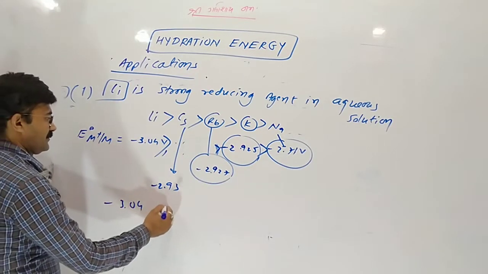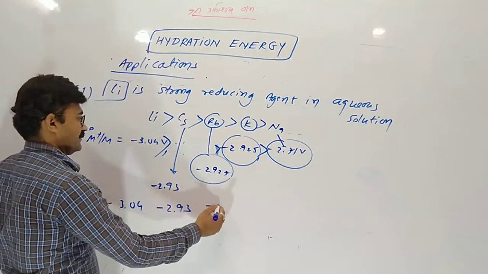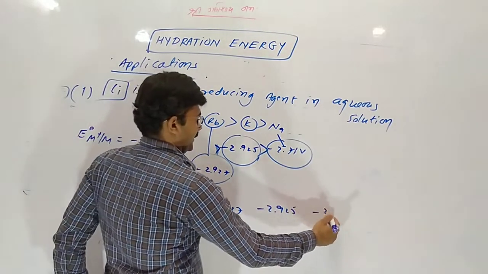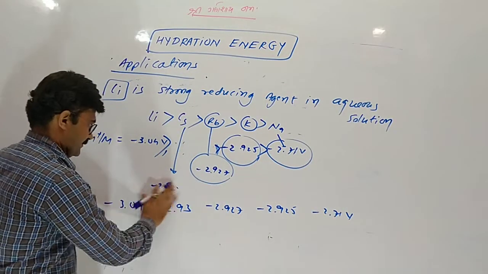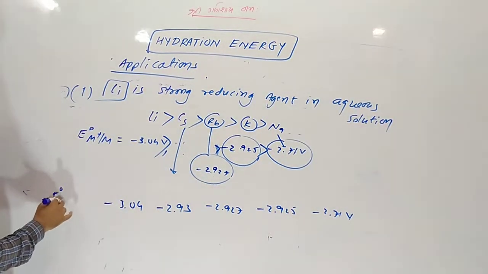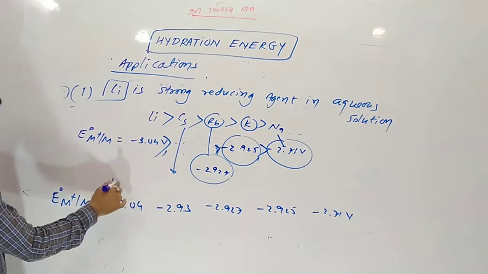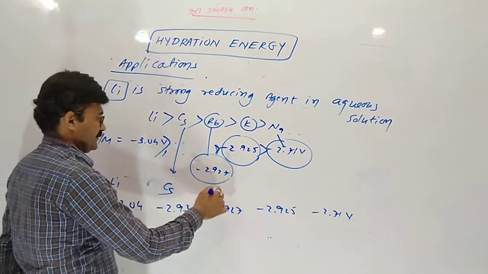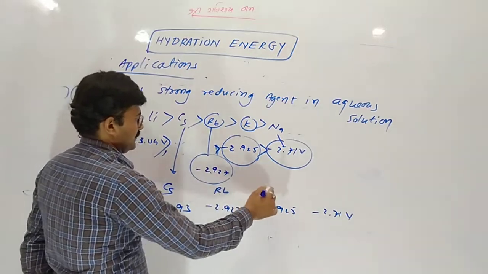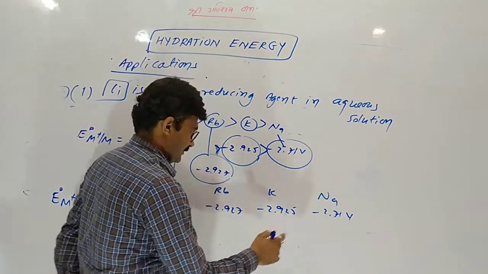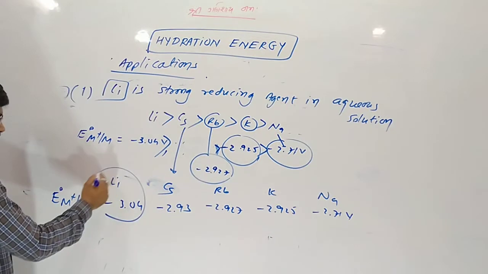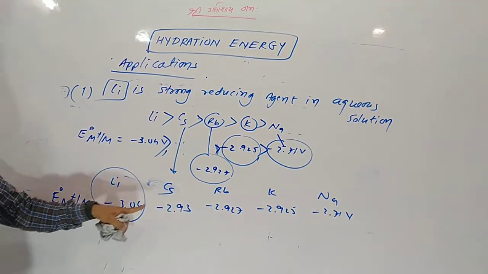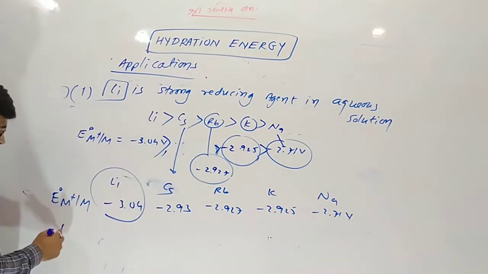3.04, 2.93, 2.927, 2.925, 2.71. This is the reduction potential value of lithium, then cesium, rubidium, potassium and sodium. So the highest negative value is -3.04, and the lowest is -2.7.